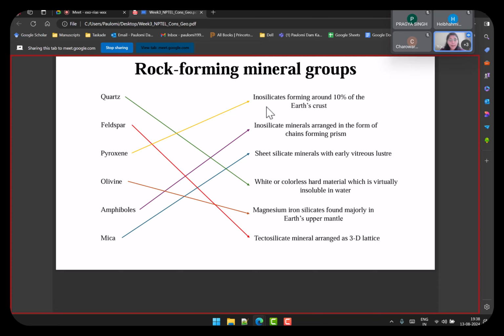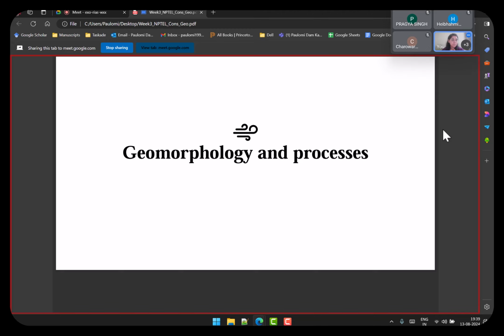Pyroxenes are inosilicates, which form 10% of Earth's crust. So this is what you should remember, because this is very characteristic. And then you have olivines, which are magnesium iron silicates found majorly in the upper mantle. So that's why crust and mantle is what you should remember, for pyroxene and olivines. Okay, right. So these are minerals. These minerals form a rock, and then you have different kinds of rock that we have already gone over.